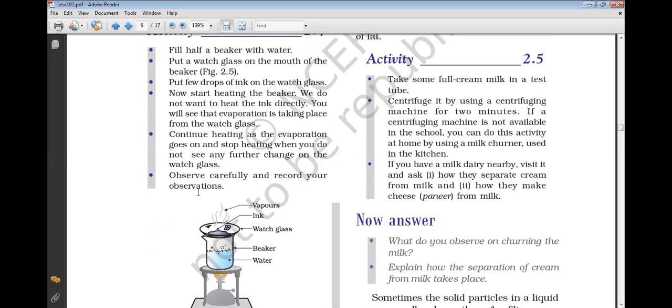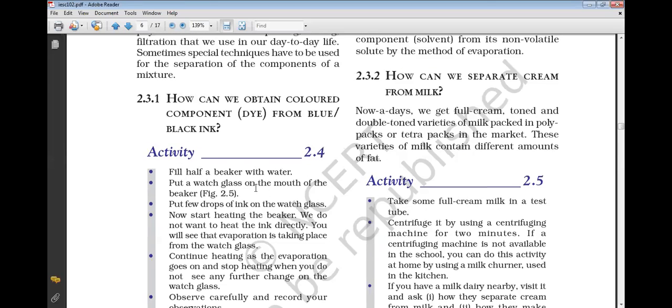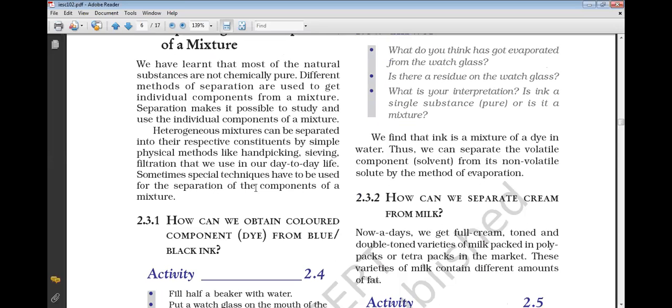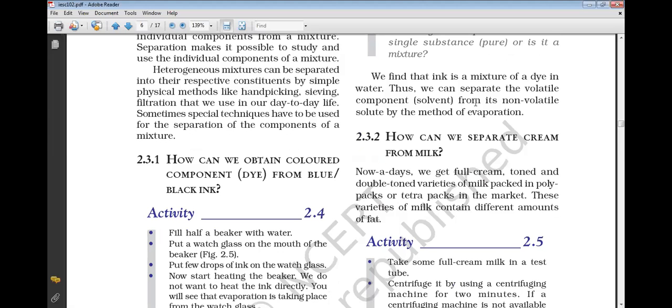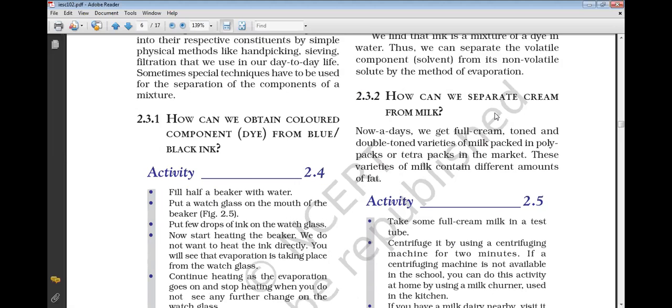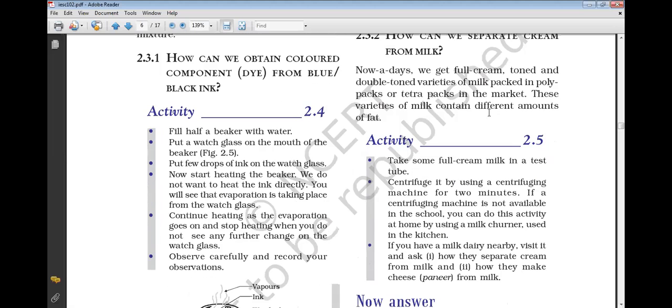Okay, continue heating. The evaporation goes on, and then stop heating. Observe. So what observations will you have? We find that ink is a mixture of a dye in water. Thus, we can separate the volatile component, the solvent, from its non-volatile solute by the method of evaporation.